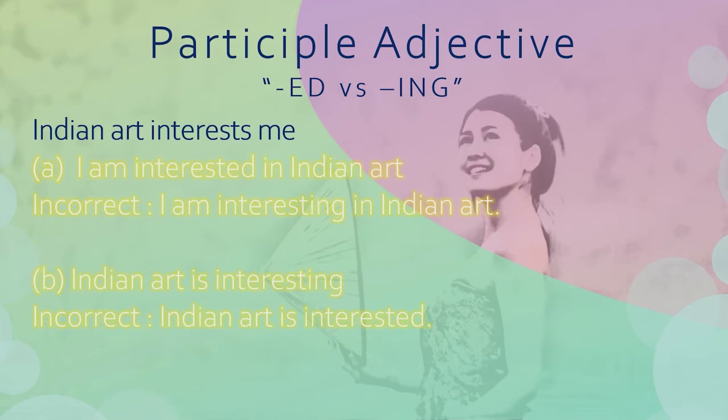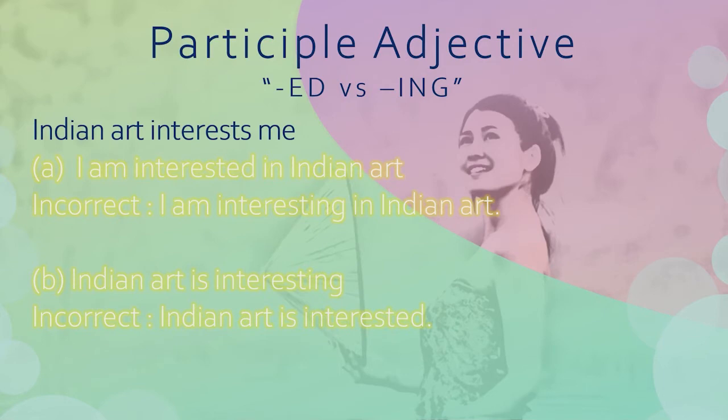And then we have participle adjectives, ed versus ing. The past participle ed and the present participle ing can be used as adjectives. In a sentence, the past participle describes how a person feels. I'm interested in Indian art. Who feels interested? I. So we cannot use the present participle. I'm interested in Indian art. Do I interest? I'm interesting? No, I feel interested. That's correct.